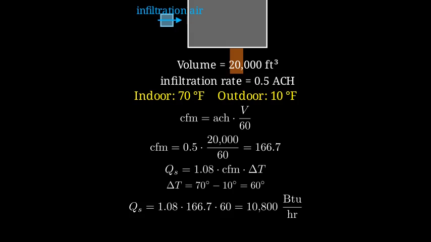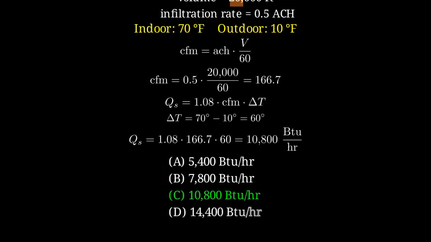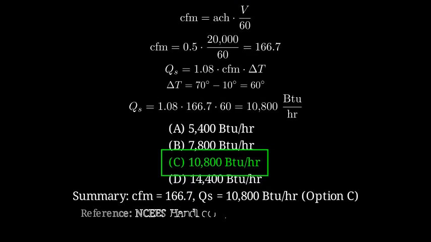The answer choices given are 5,400, 7,800, 10,800, and 14,400 BTU per hour. From our calculation, the correct option is C, 10,800 BTU per hour. This is exactly the value we found for the sensible heating load due to infiltration, so we can confidently choose C.